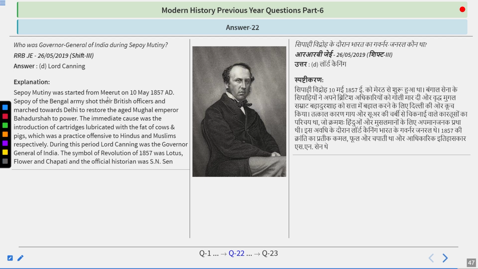So the Sepoy Mutiny started from Meerut on 10th May 1857. Sepoys of the Bengal Army shot their British officers and marched towards Delhi to restore the aged Mughal Emperor Bahadur Shah to power. The immediate cause was the introduction of cartridges lubricated with the fat of cows and pigs, which was a practice offensive to Hindus and Muslims. During the period, Lord Canning was the Governor General of India. The symbol of the revolution of 1857 was the lotus flower and chapati, and the official historian was S.N. Sen. So do remember the answer is Lord Canning.